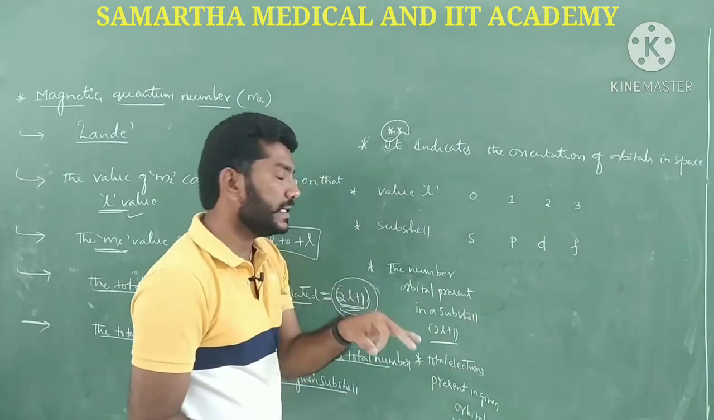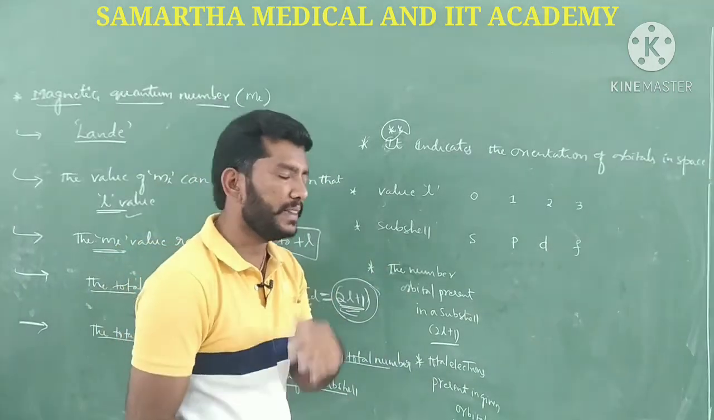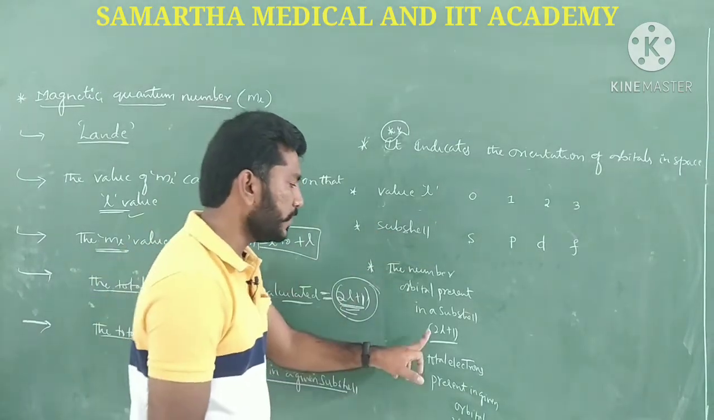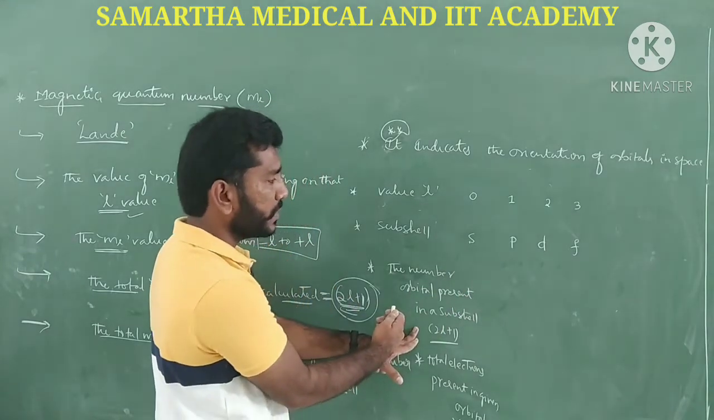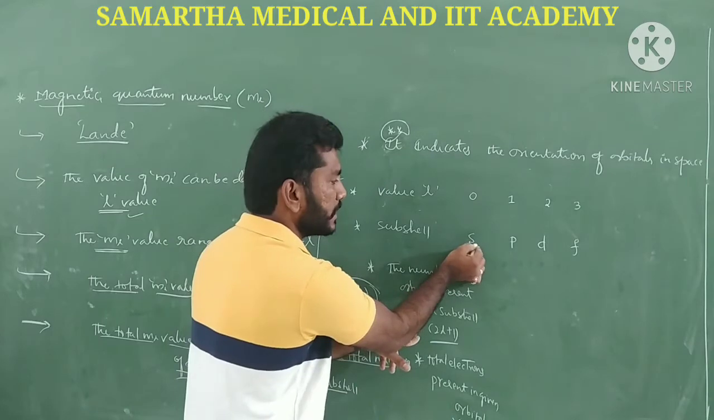Right now the task is to find out the total number of orbitals present in these subshells. Let us go with this formula. I want to know how many orbitals are present in the s subshell.